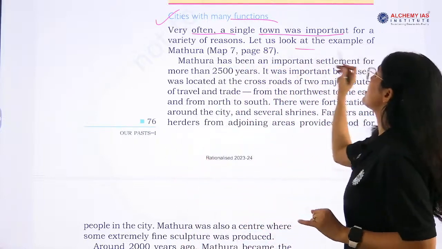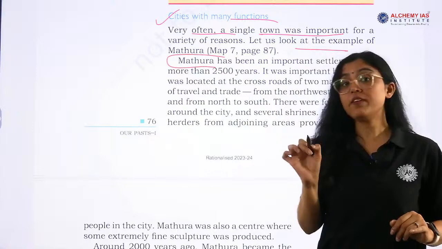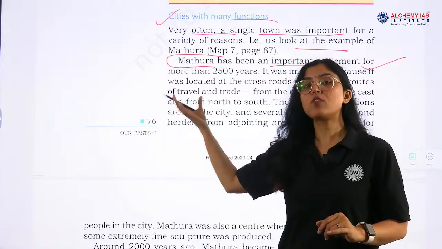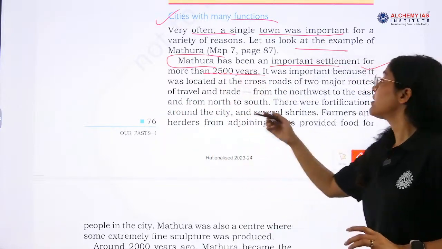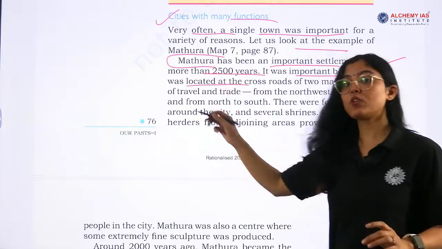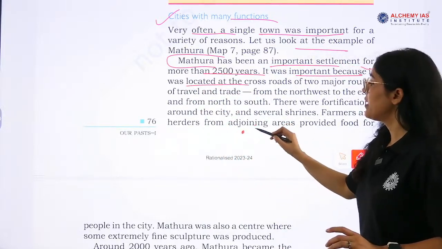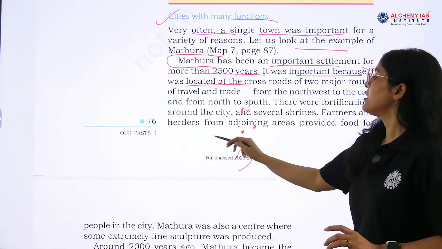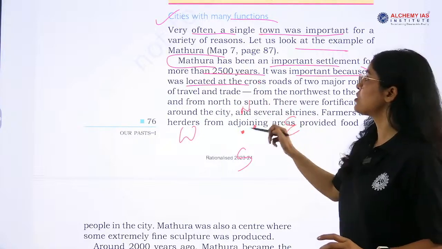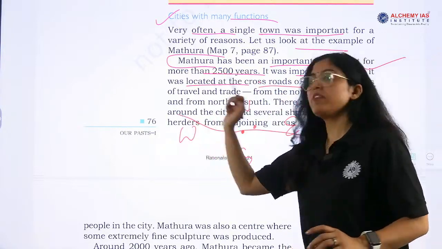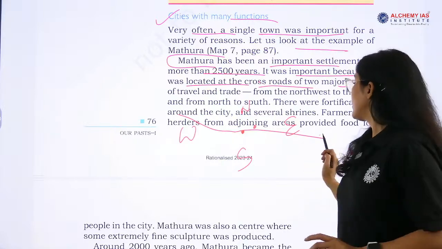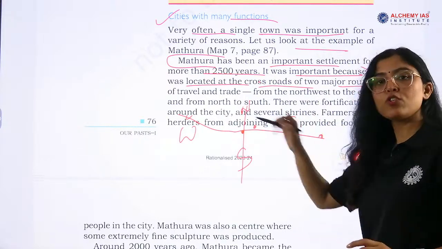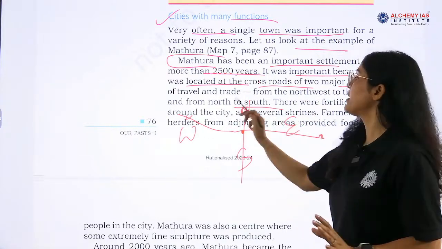What are the purposes? Now Mathura. Mathura is very important. Mathura has been an important settlement for more than 2500 years, right. And it was important because of where it was located. Where is Mathura? Near Delhi, right. So it was located at the crossroads. This is north, this is south, this is west, and this is east. So it was at the crossroads of two major travel and trade routes. East to west trade route, it was in between, and then north to south also. The situation is very critical and important.